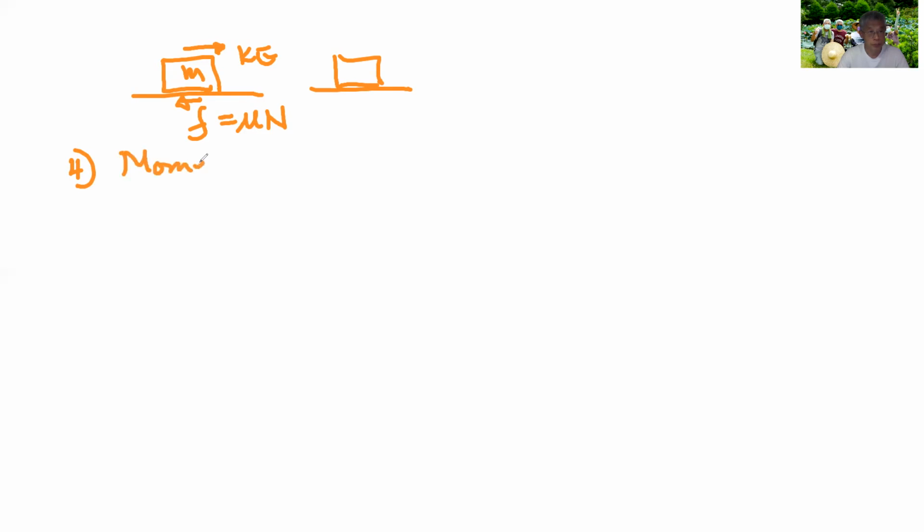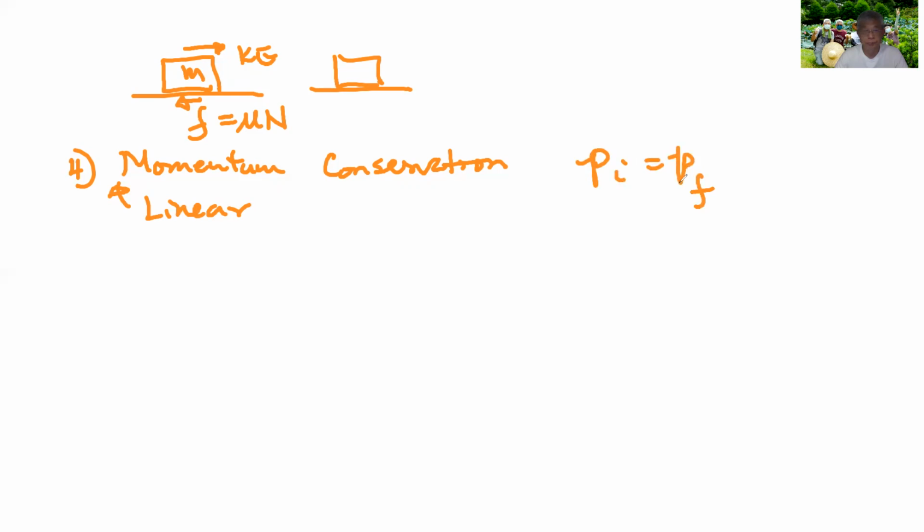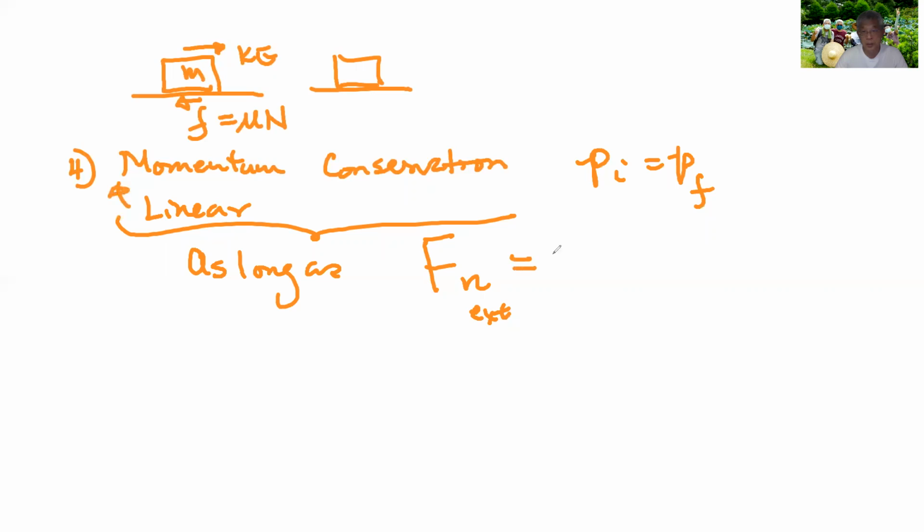Number 4, momentum conservation. Here we're referring to linear momentum, because later we'll study angular momentum conservation also. So this is Pi equal to Pf. When is this true? As long as your external net force is equal to 0, then your momentum will be conserved.